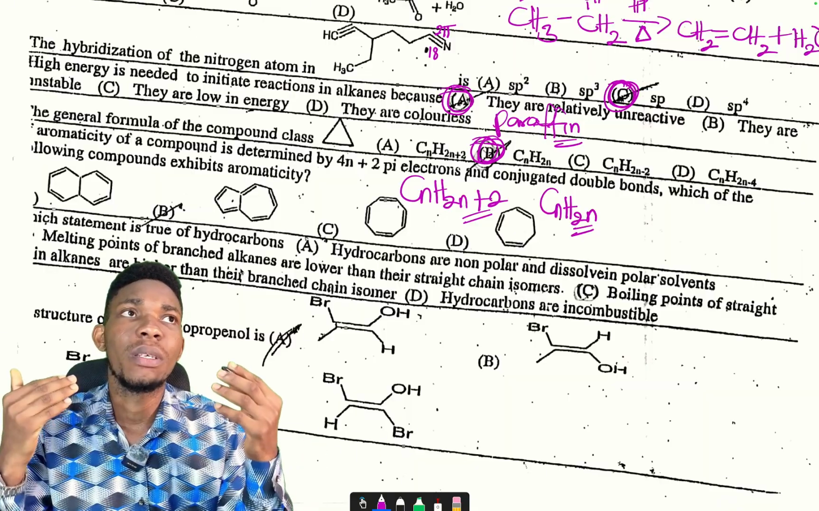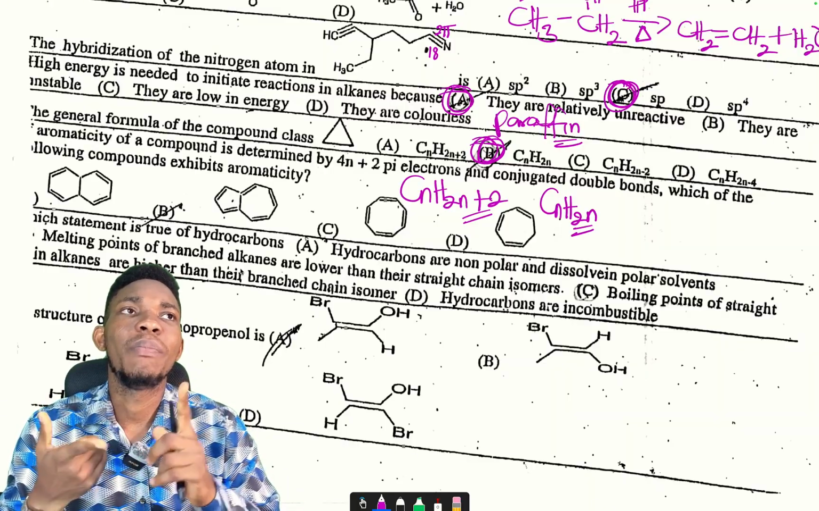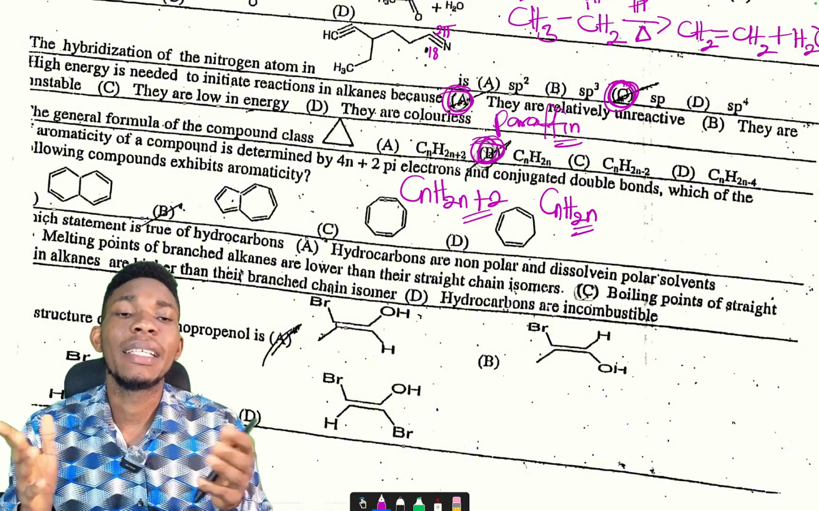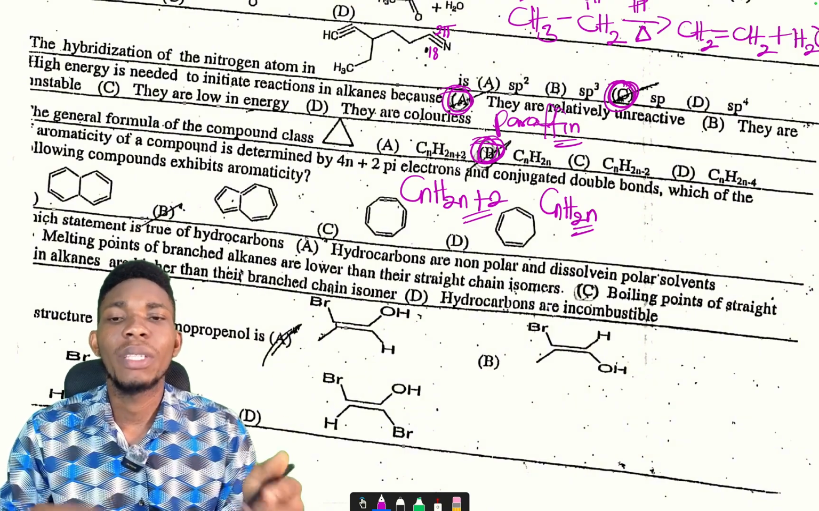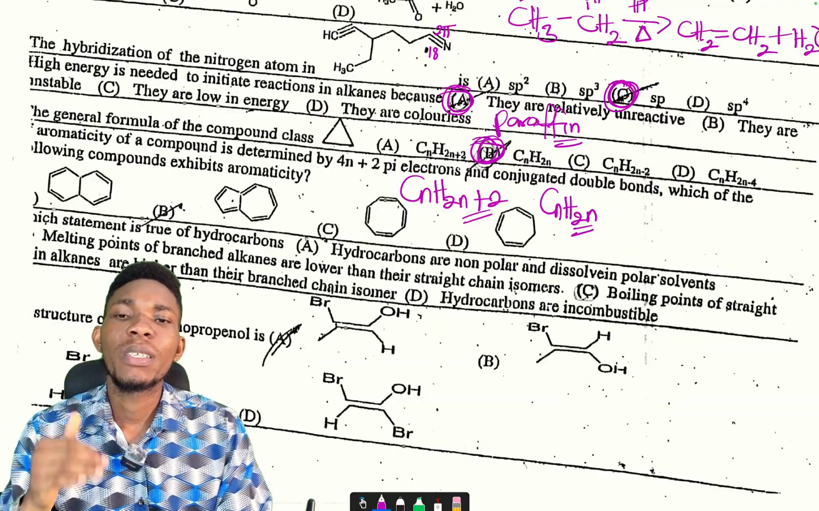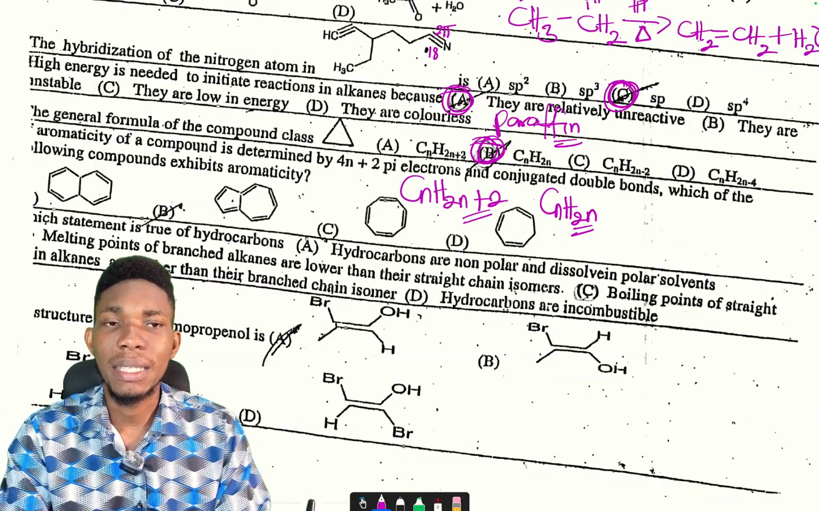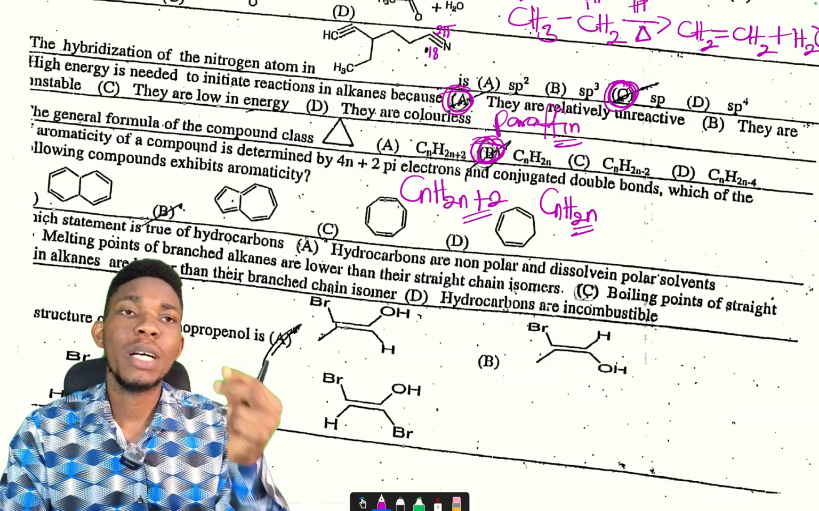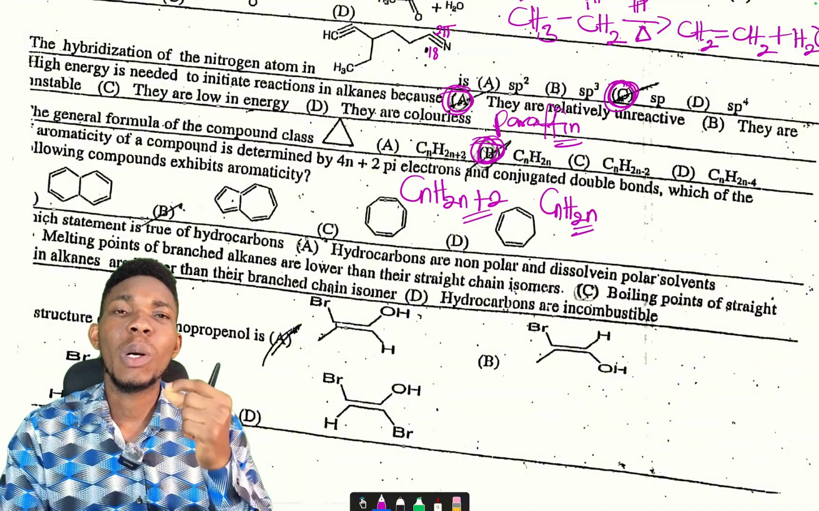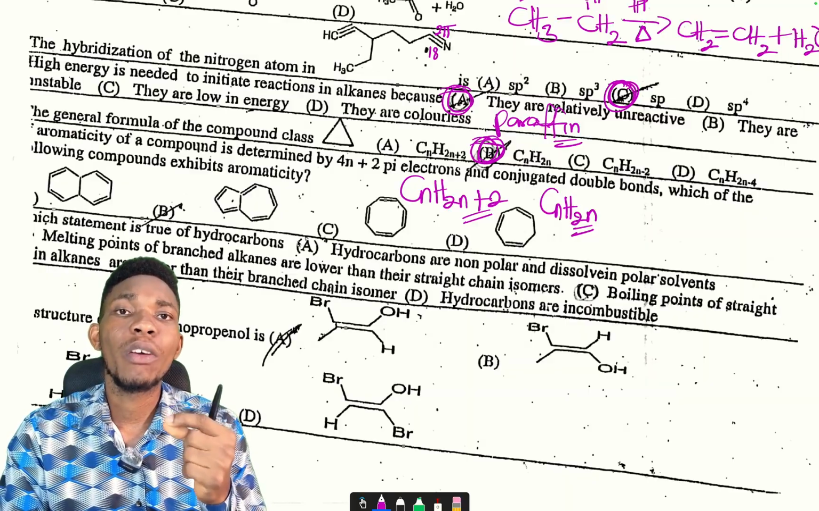So better go and browse aromatic compounds. Some of the names: anthracene, toluene, naphthalene, benzene, aniline, and several others. They are not going to draw the structure for you in the exam. Now, the aromaticity of a compound is determined by 4n+2 pi electrons and conjugated double bonds. Which of the following compounds exhibits aromaticity? The general rule is that for a compound to exhibit aromaticity, it must be a cyclic compound, it must have an odd number of pi bonds, and it must be conjugated.